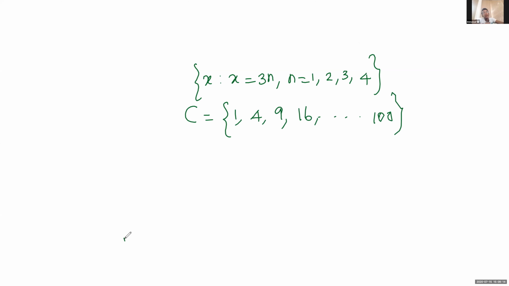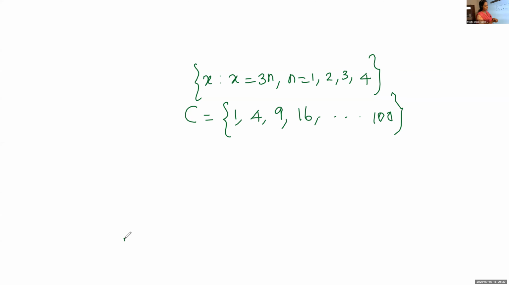In which form is the set given here? Square numbers. No, I'm asking the representation of the set. In which form is the set represented here? Roster form. Yes, it's expressed in roster form, correct.